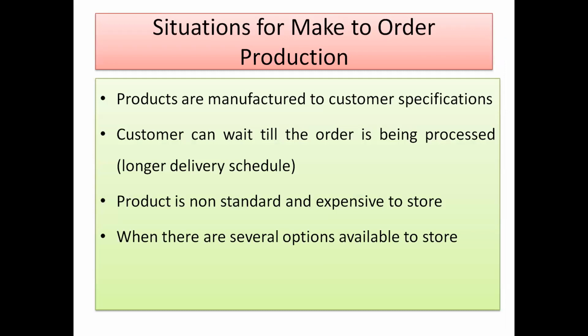In what situations is make to order production preferred? Very first, the products are manufactured to customer specification. In make to stock, there is no chance that the customer will give feedback and then the things are modified. So whenever any product is being manufactured to customer specification, you can call this make to order production.